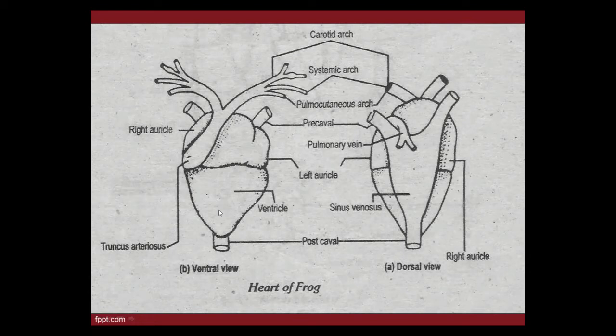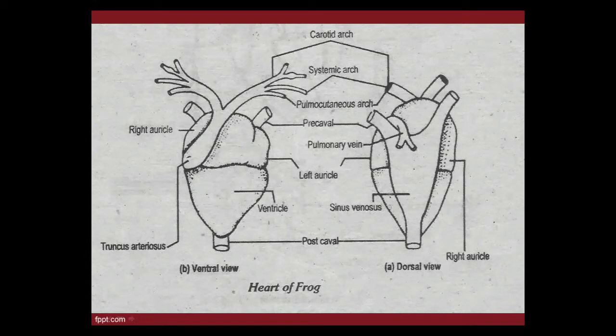The ventricle is conical in shape and forms the posterior part of the heart of frog. The most important thing: the ventricle contains both types of blood, oxygenated and deoxygenated. How? Because the right auricle and left auricle contract at the same time, and the blood from the right and left comes into the ventricle, which is of two types.